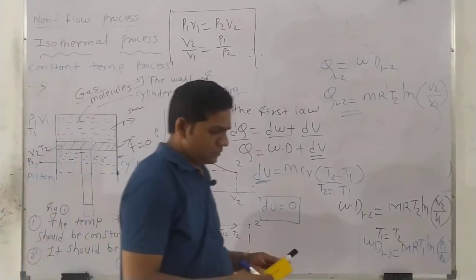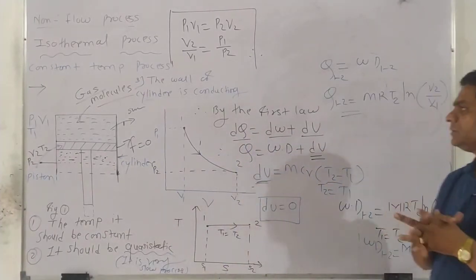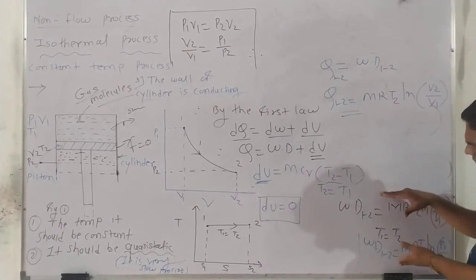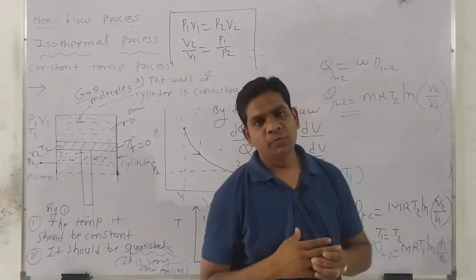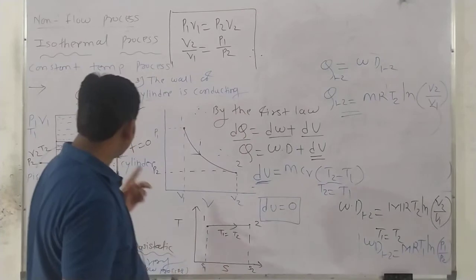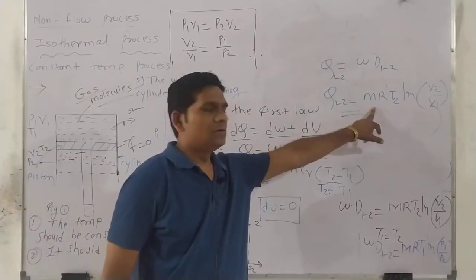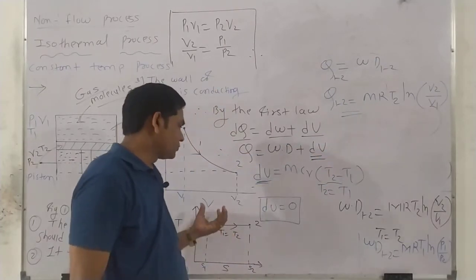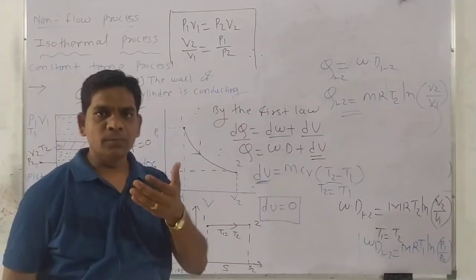Okay, so students, if you observe this process, what do you see? We observe that the work done and heat transfer are equal. Whatever the value of the heat transfer, it is exactly the same as the work done. That's why this process is at the top position among all non-flow processes.